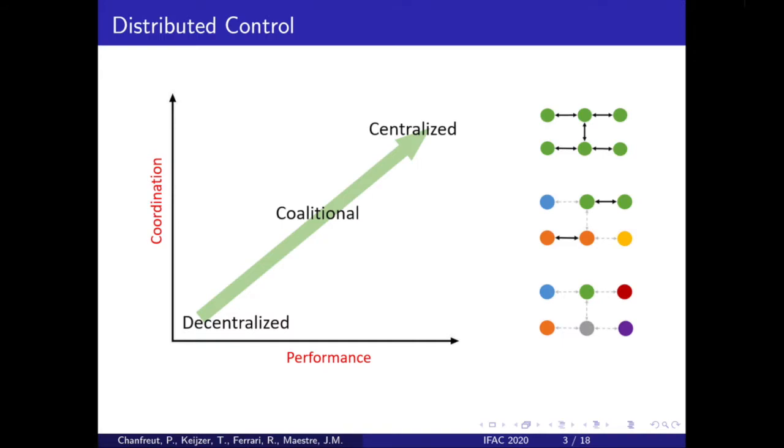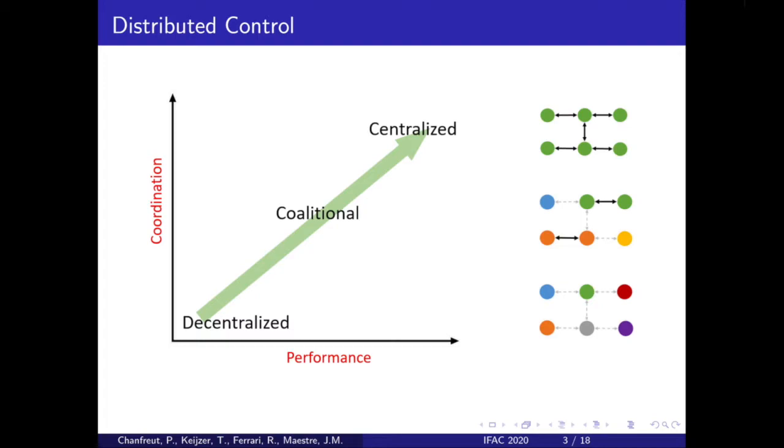On the other side of the spectrum, with decentralized control, each drone only has local information to make its decisions. Here, the lack of information degrades performance, or puts a high demand on local sensors.